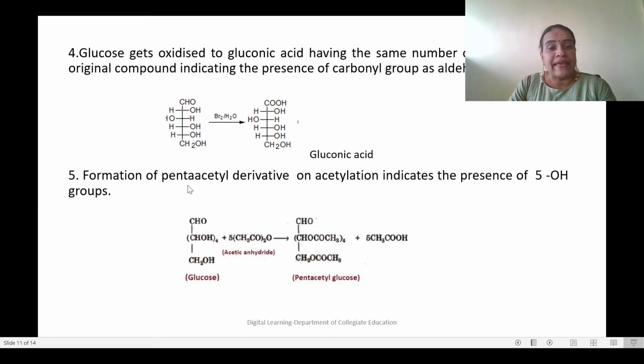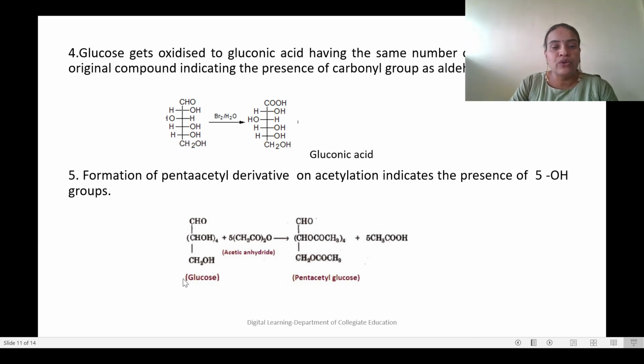Then formation of a penta-acetyl derivative on acetylation indicates the presence of 5 hydroxyl groups. What is the meaning of this? Acetylation means the reaction with acetyl chloride. Introduction of an acetyl group is termed acetylation. So 1 OH group will react with 1 acetyl chloride, so 1 OH can be converted to 1 acetate group. So formation of a penta-acetyl derivative means 5 acetyl groups are added to the glucose molecule. It shows that there are 5 hydroxyl groups in the glucose molecule.